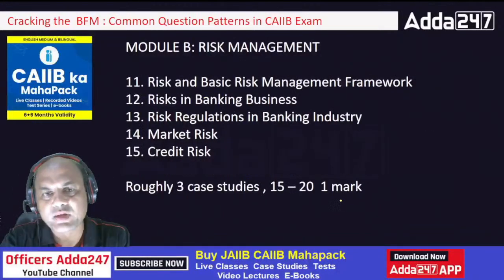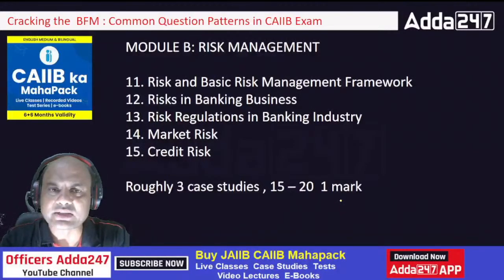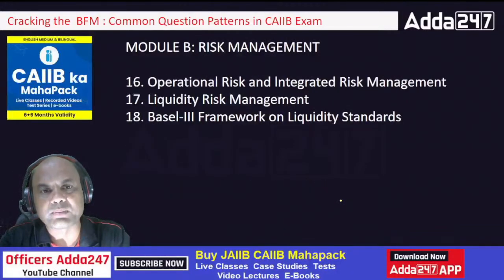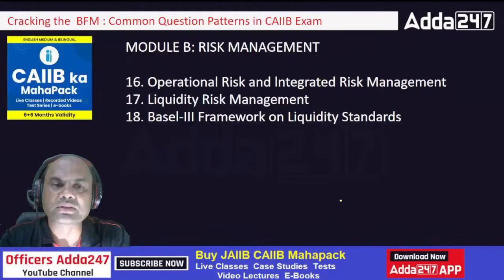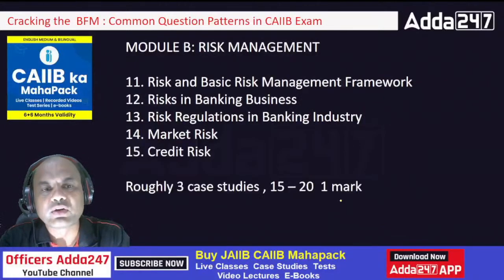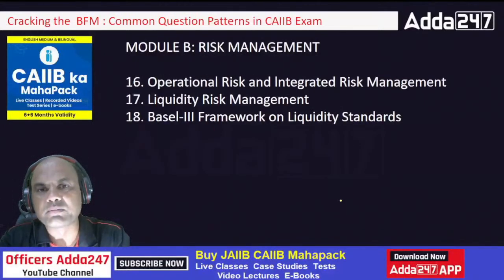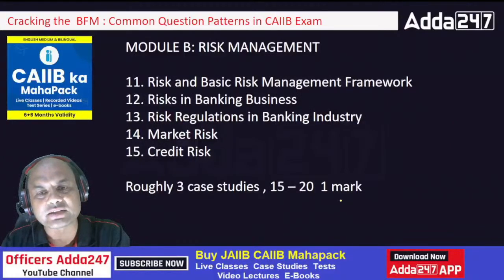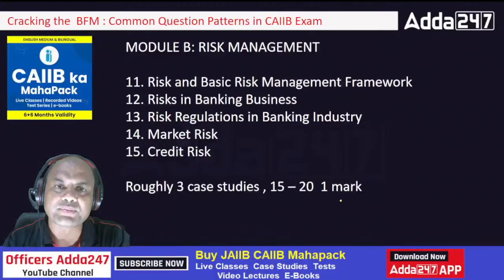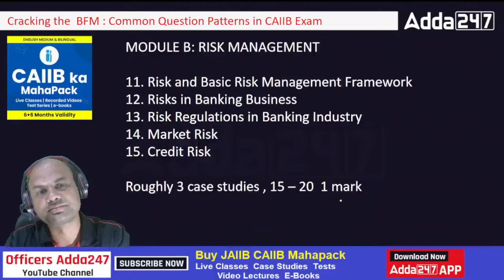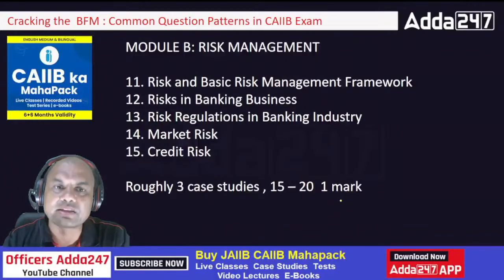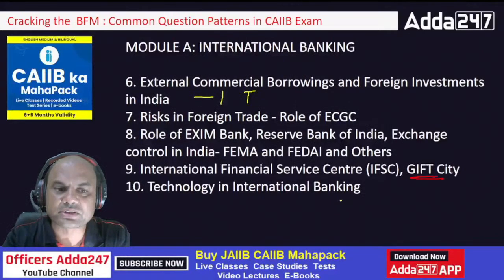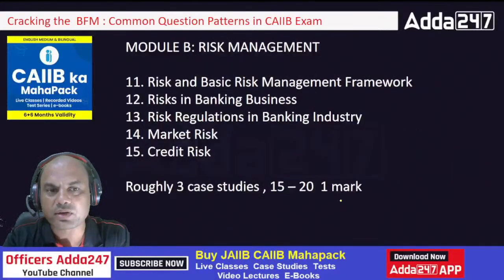Now module B. You'll say, sir, module A had so many topics, module B has very few topics. Module B has topics 11 to 18. How many is that? Only 8 topics. Now in 8 topics, again you have the same distribution. Roughly 3 case studies and 15 to 21 marks. So again you have 30 marks. Now you will ask how many questions it was. See, this 10 total, and it was huge, this one.